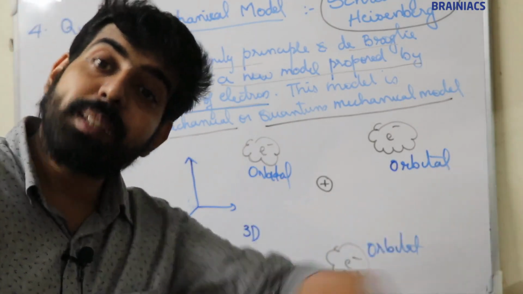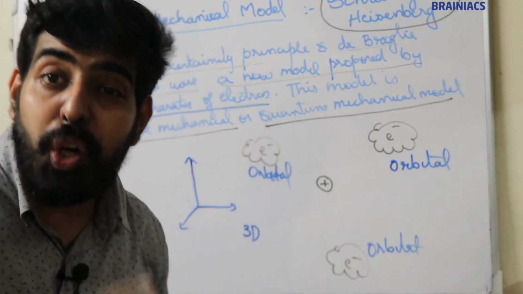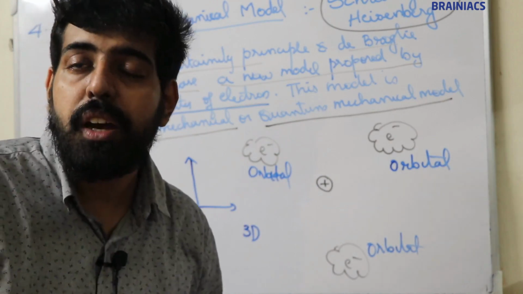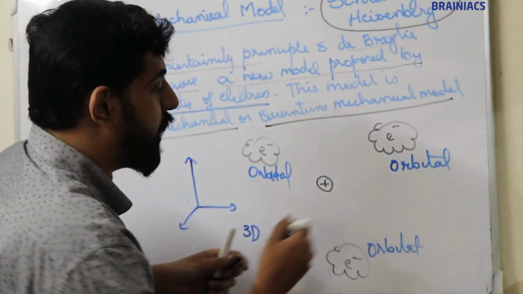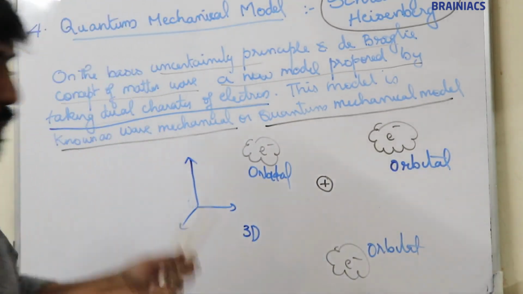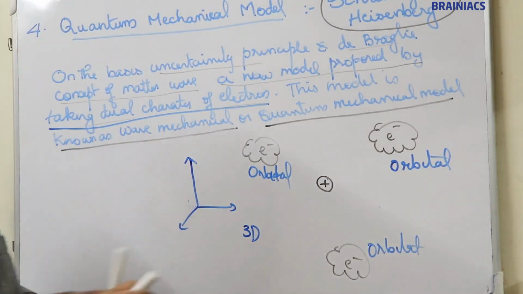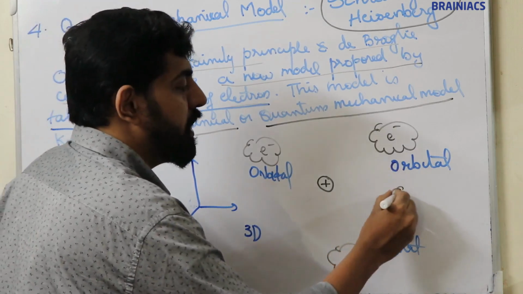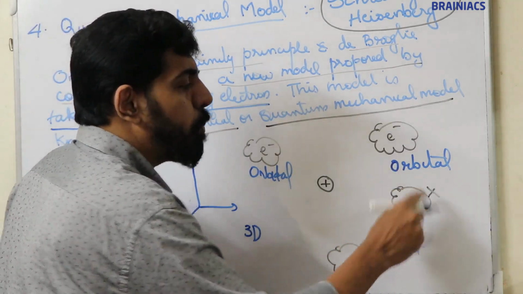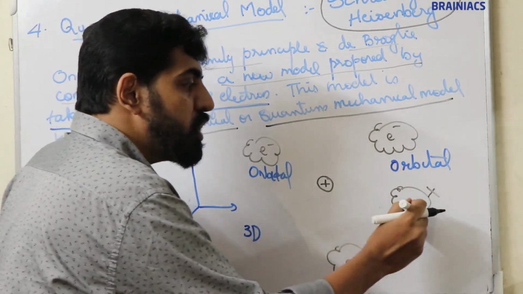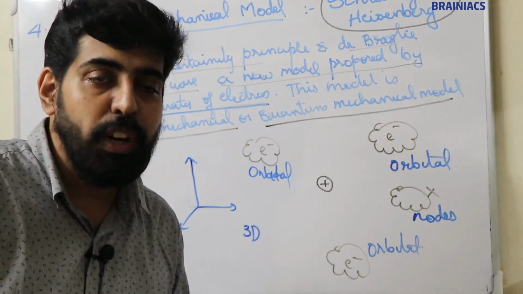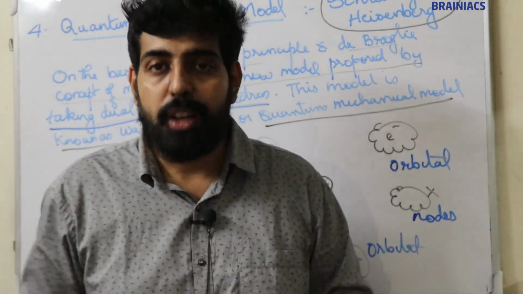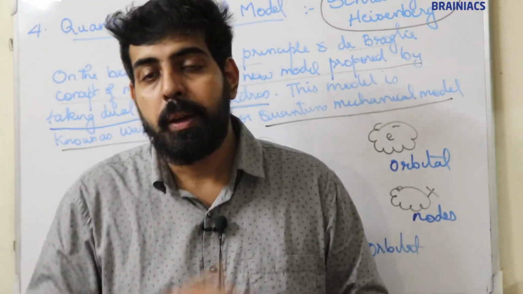Now there are certain other regions where there is zero probability to find an electron. There is no chance to find an electron. Those regions are known as nodes. For example, if you consider this part, and here there is zero probability to find an electron, then this part is known as a node. So nodes and orbitals, I'll explain once more.